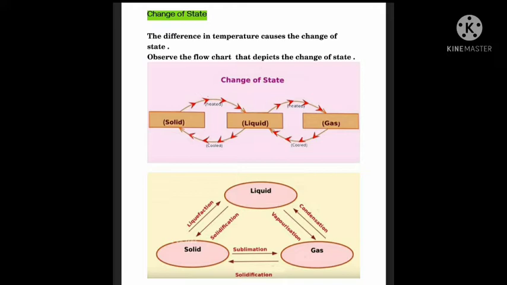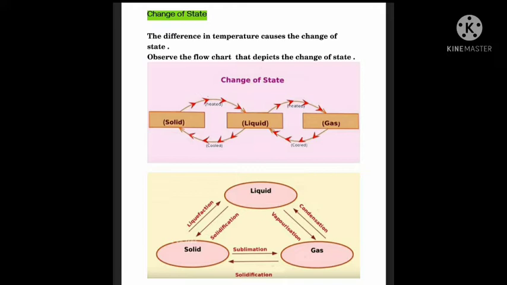In the figure given below, there are solid, liquid and gas. From the figure it is clear that when a solid undergoes liquefaction, it changes to liquid. When the liquid undergoes vaporization, it changes to gas.